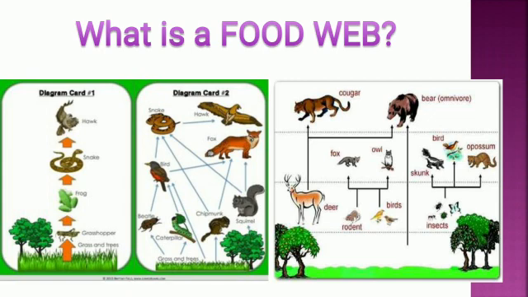Even the other animals eat the animals that live on plants. But plants make their own food in the presence of sunlight using water and carbon dioxide. We have learned this in our previous standards, that plants make their own food with the help of sunlight, water and carbon dioxide, and that process we call photosynthesis. So it means that plants are the main support of every food chain or food web. When we observed the food chain and food web, the starting thing was the plant.